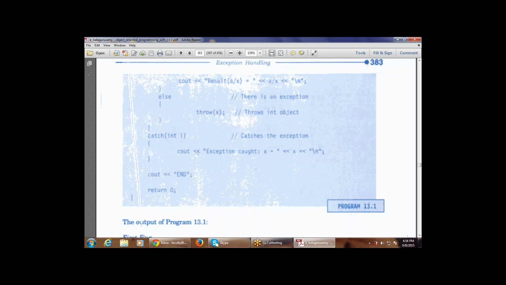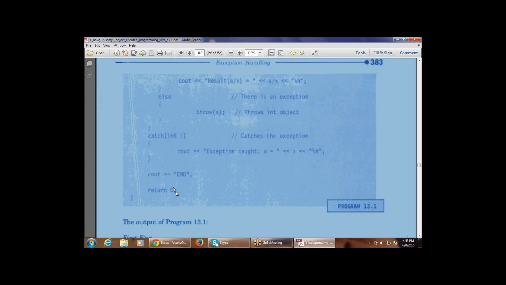Now it prints cout exception code, that is, the exception code with x equals x, so the x variable will be printed, whatever value is stored in x. So the subtraction of A minus B is stored in the x variable. Then this is closed, then cout endl, which means it is printed on the screen, then there will be a return 0, because we are using int main.